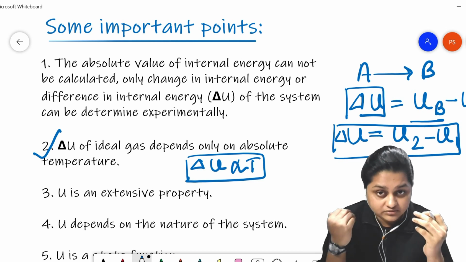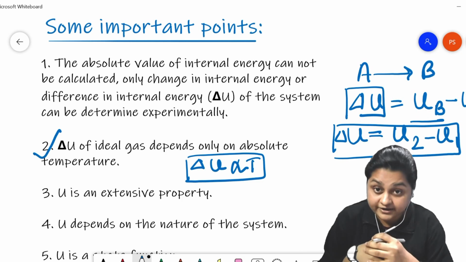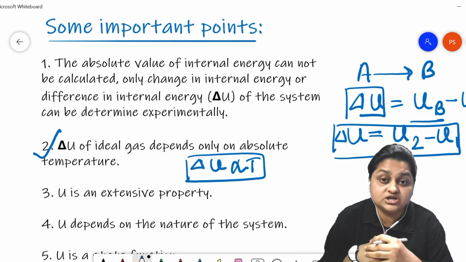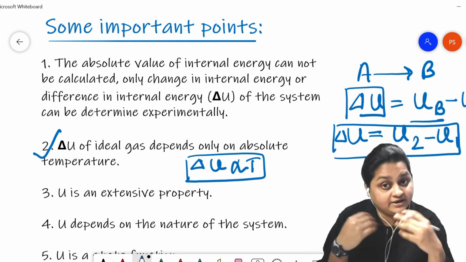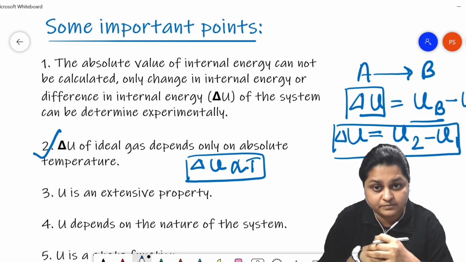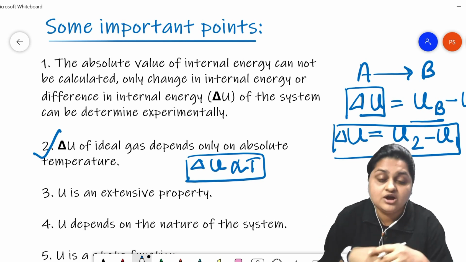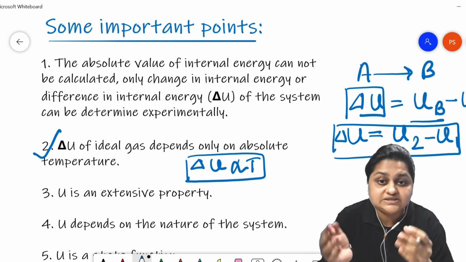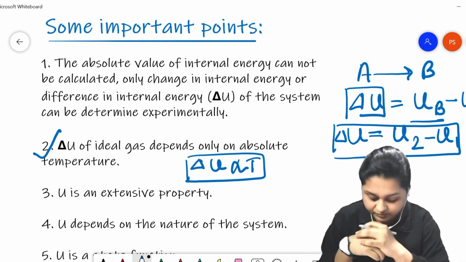Because we are taking an ideal gas as our system, and for an ideal gas the change in internal energy depends on the absolute temperature, and as isothermal condition has been applied, no temperature will change, resulting in no change in the internal energy, that is, delta U will be 0.